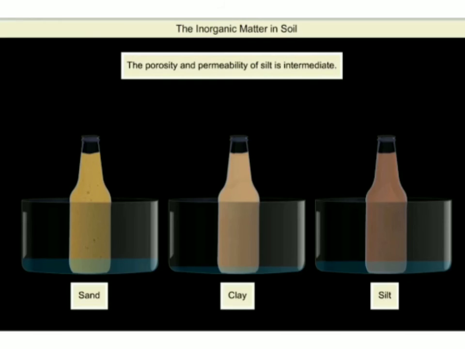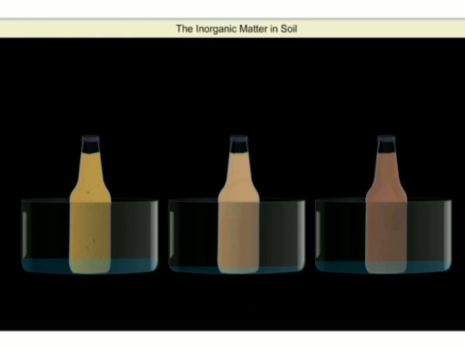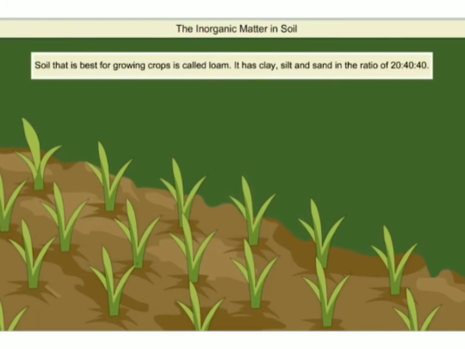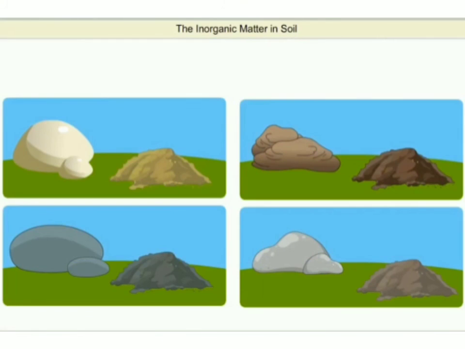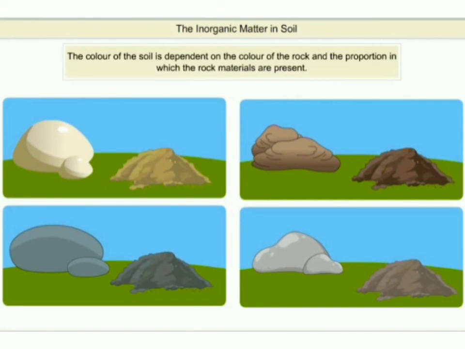The porosity and permeability of silt is intermediate, that is, in between sand and clay. Soil that is best for growing crops is called loam. It has clay, silt, and sand in the ratio of 20:40:40. The color of the soil depends on the color of the rock and the proportion in which the rock materials are present in it.